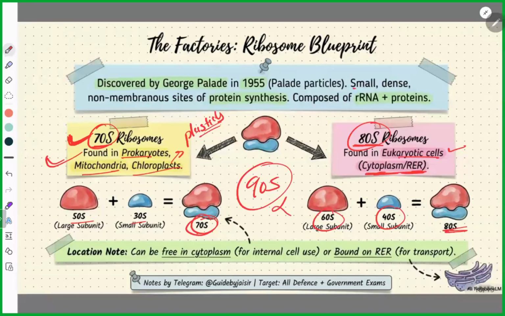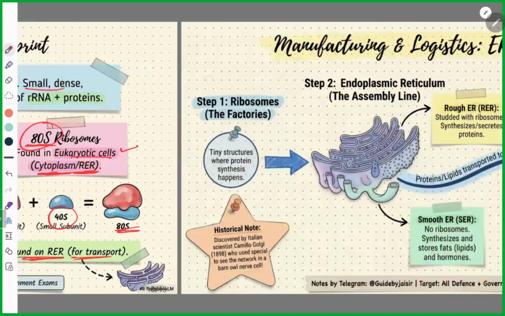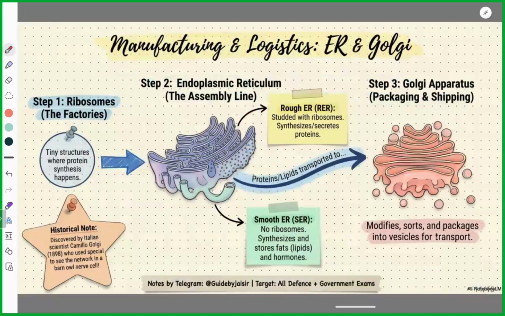Ribosomes are small, dense, non-membranous, with no membrane, and are sites for protein synthesis. They make protein. Simple. Ribosomes make protein. They can be free in the cytoplasm, free floating for internal cell use, and bound to RER for transport. Now we'll go to the cell organelles.